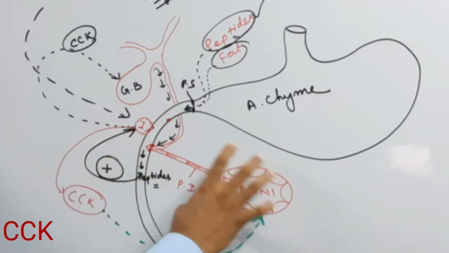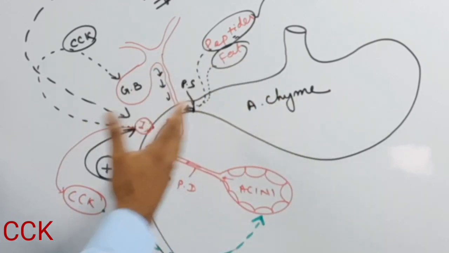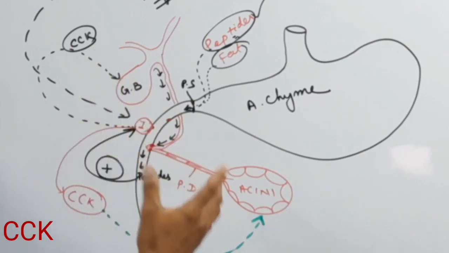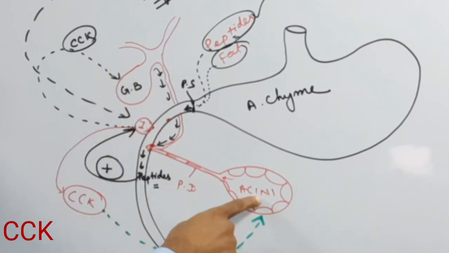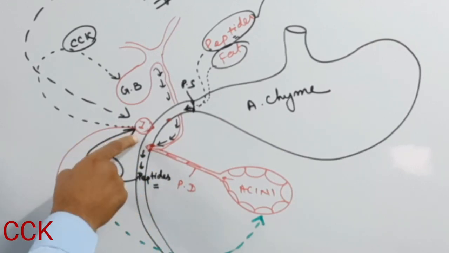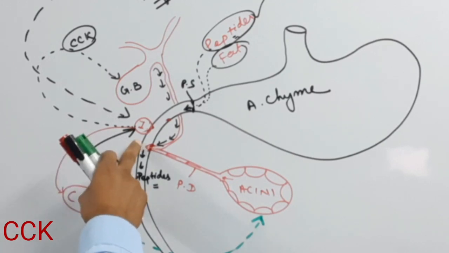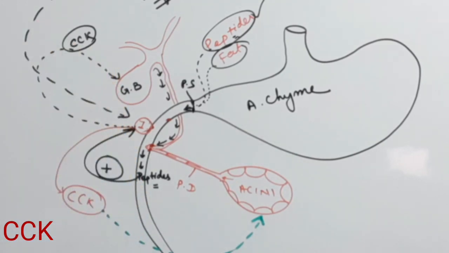As much pancreatic juice and bile pours into the duodenum, neutralization of the food takes place, and by the action of pancreatic juice, more peptides are produced. More peptides produced means they stimulate the I cell again. So this is known as the positive feedback system. The I cell is also stimulated by the vagus nerve.